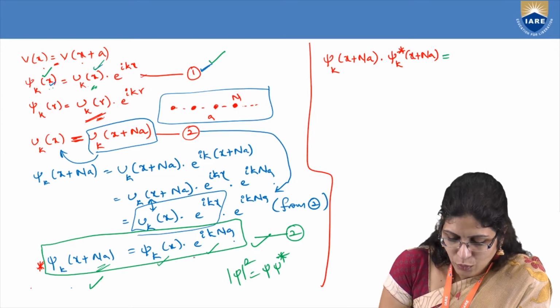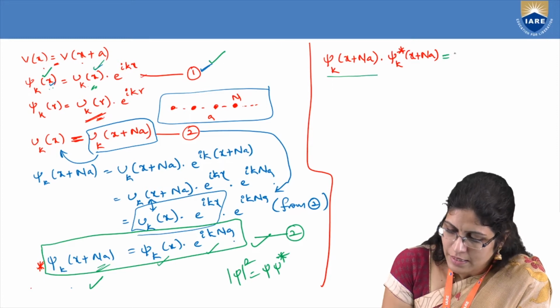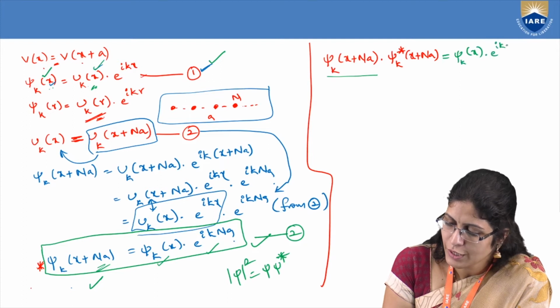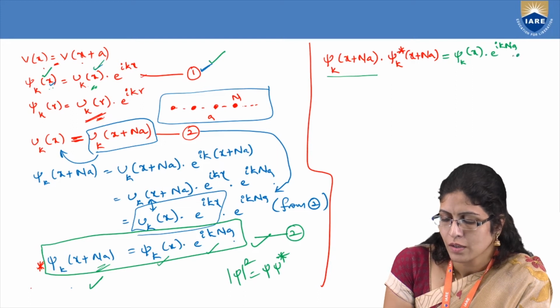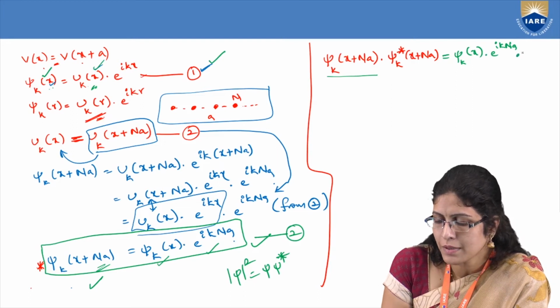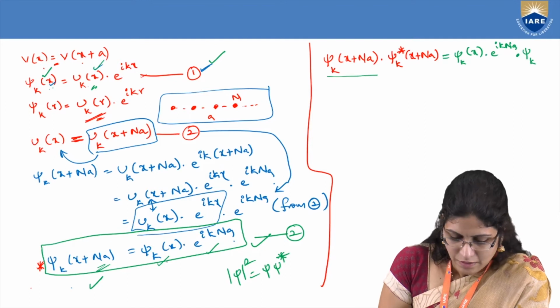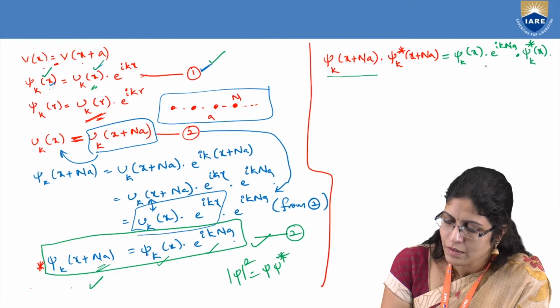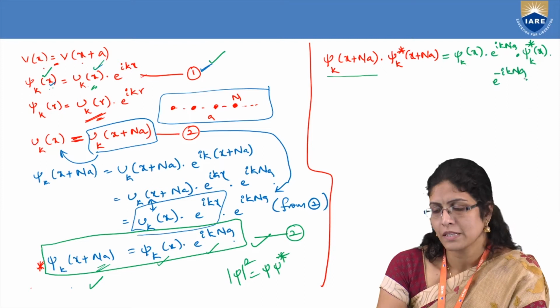what? You know from equation number 2, what is psi k of x plus na? It is psi k of x into e to the power of ikna. Dot, psi k star of x plus na will become, if you write from here, psi k star of x into e to the power of minus ikna, the complex conjugate.